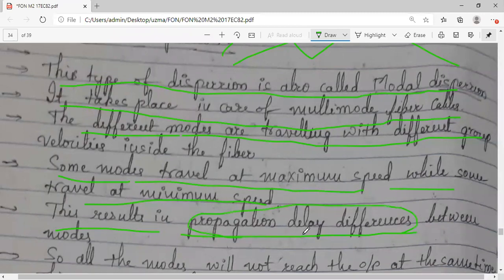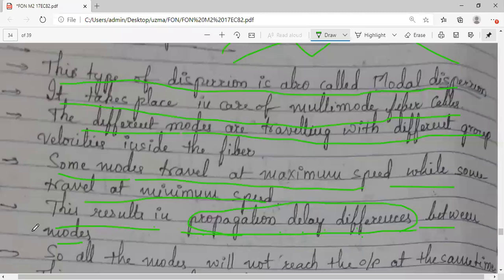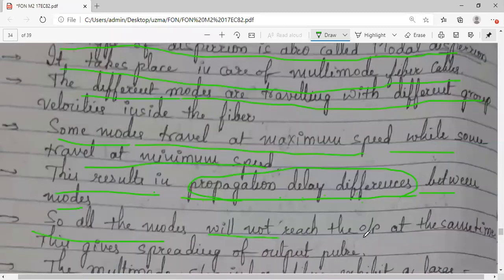So what is this propagation delay difference? We have a formula for it, then you will understand. This results in propagation delay differences between the modes. All the modes will not reach the output at the same time. Different group velocities: some travel at higher speed, some at lower speed, because of which there is a propagation delay difference, and all will not reach the output at the same time.